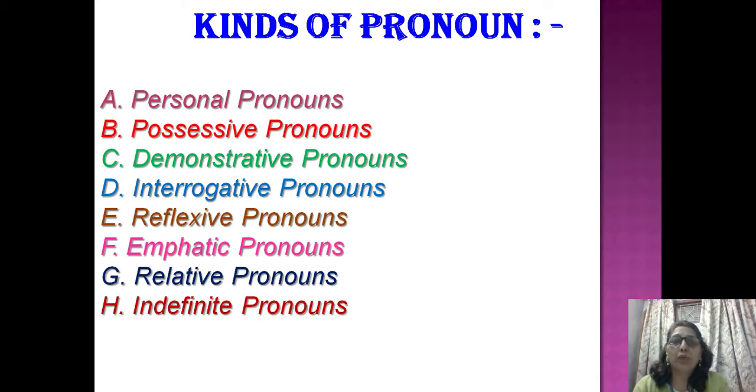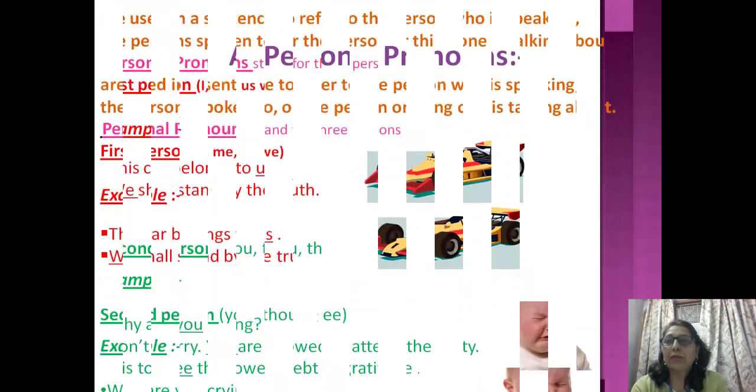Kinds of pronouns. Pronouns are of 8 kinds: personal pronouns, possessive pronouns, demonstrative pronouns, interrogative pronouns, reflexive pronouns, emphatic pronouns, relative pronouns, and last, indefinite pronouns. Let's learn about personal pronouns.